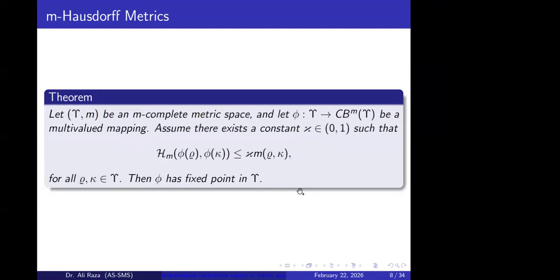Next is the extension of the previous result, or we can say this is the extension of Nadler's fixed point theorem in the case of M metric spaces. If we have a similar structure, where the Hausdorff distance between the images under the set valued mapping is less than or equal to some constant times this quantity, then we can say that the corresponding map has a fixed point in that set, which is the complete M metric space. So this is the extension to set valued or multi-valued mappings.